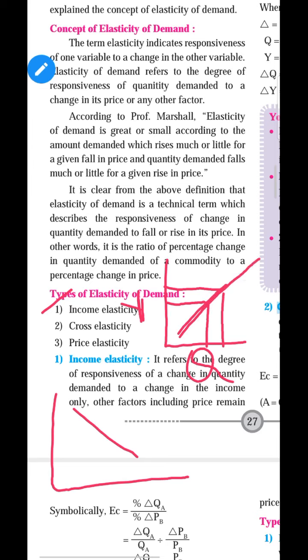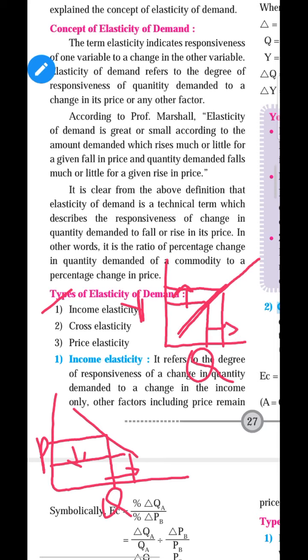In the price elasticity of demand, it is the inverse between price and quantity demanded. As price decreases, demand will increase, and here as income increases, quantity also increases.